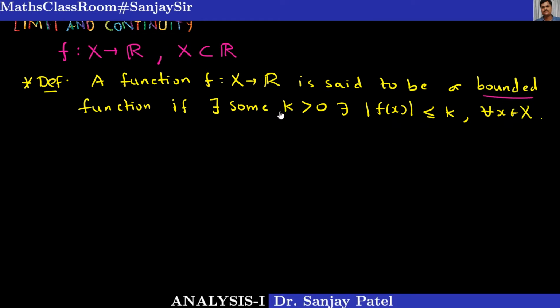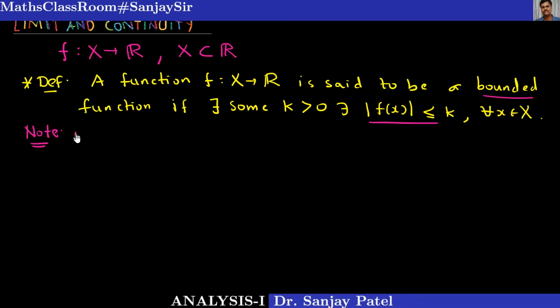There are many other equivalent forms of this definition. I can write the condition given in the definition of a bounded function as minus k less than or equal to f(x) less than or equal to k.